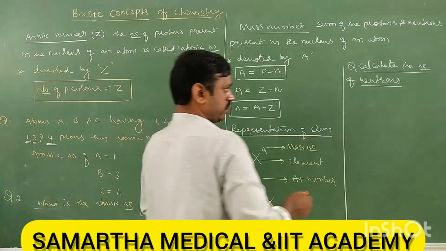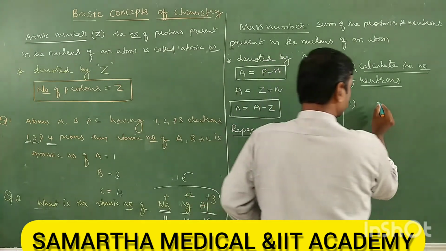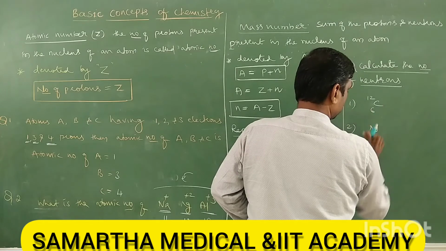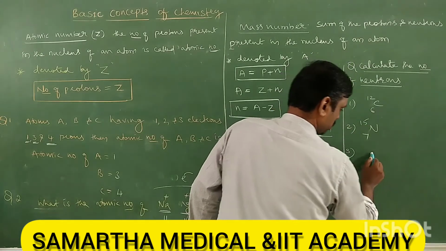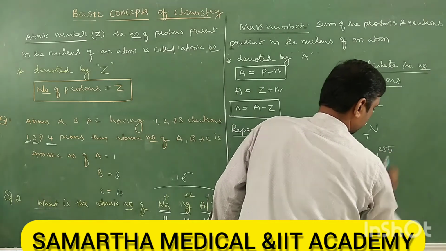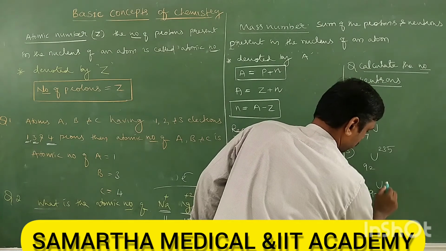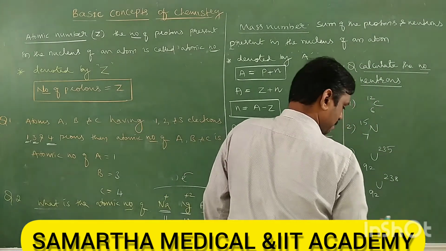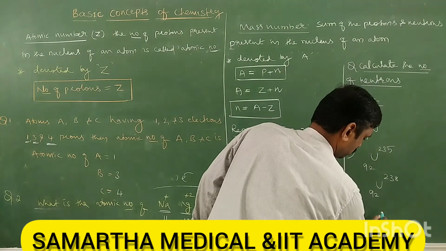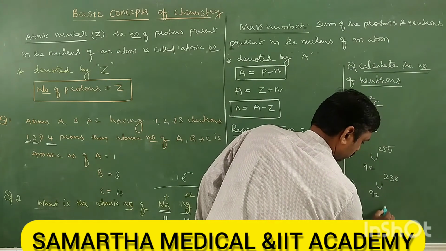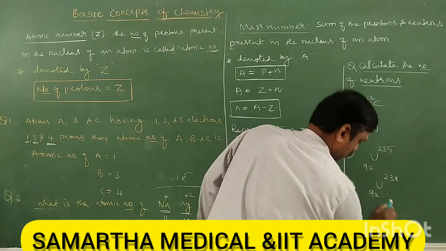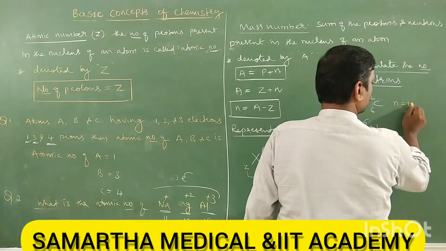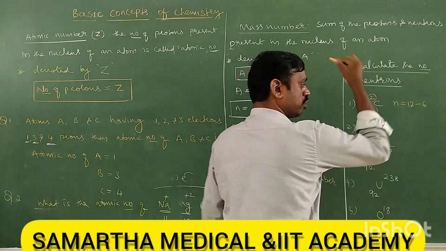Here number of neutrons N equals 12 minus 6, mass number minus atomic number.